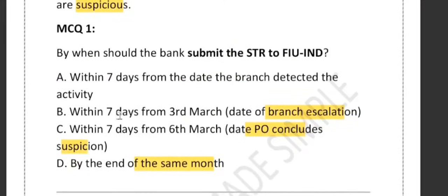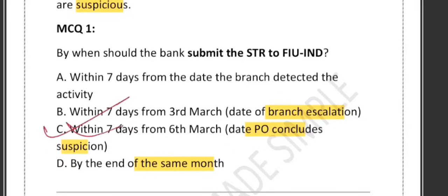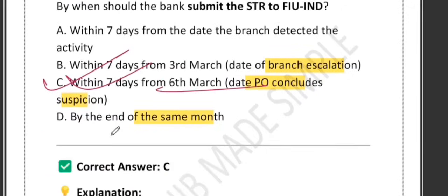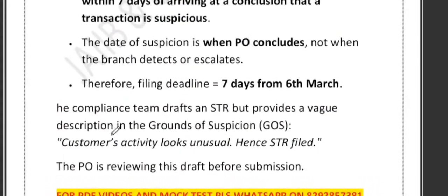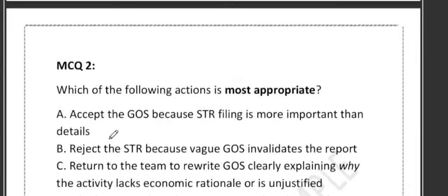So which option do you think is correct? Yes, option C is the correct one. Within 7 days, it has to be reported from 6 March to FIU-IND. So STR means suspicion triggered by reviewer: trigger date and reviewer. Who is the reviewer? The PO decides whether it is suspicious or not.